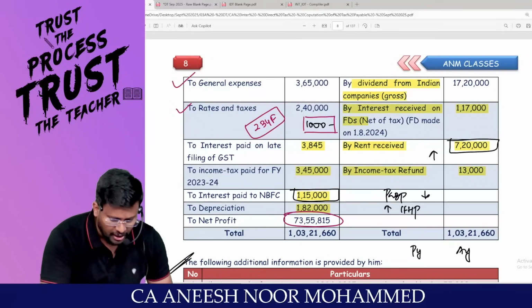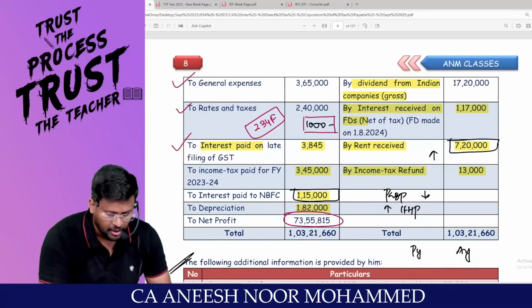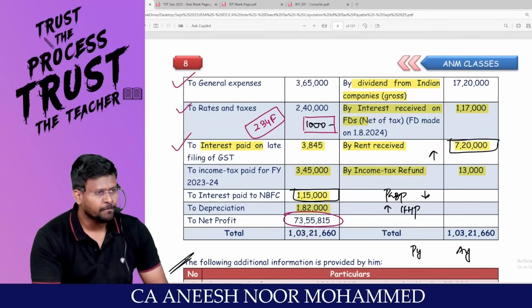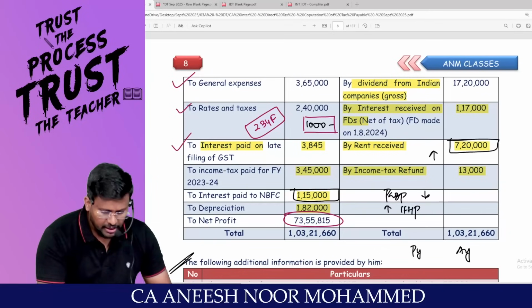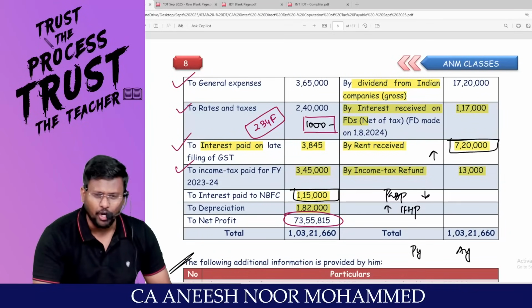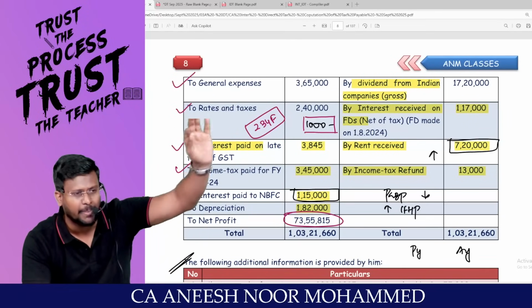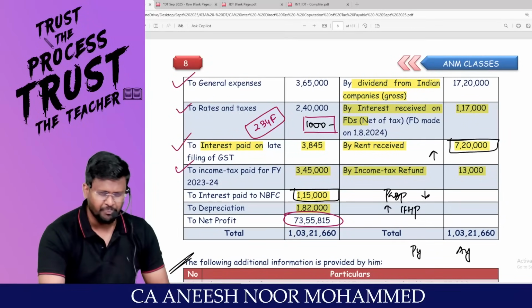Interest paid on late filing of GST. This is what paid? Interest paid. Interest is time value of money. It is allowed. Hence, no need to add back. Income tax paid. Sir, as per 40A clause 1, any income tax debited to P&L account should be added back. 40 small a series. Are you remembering?